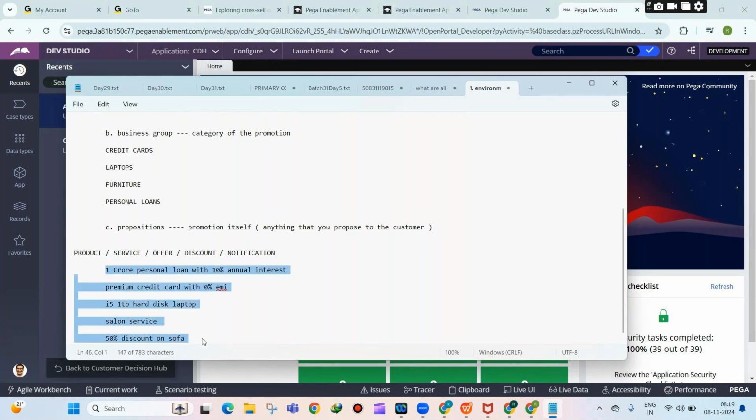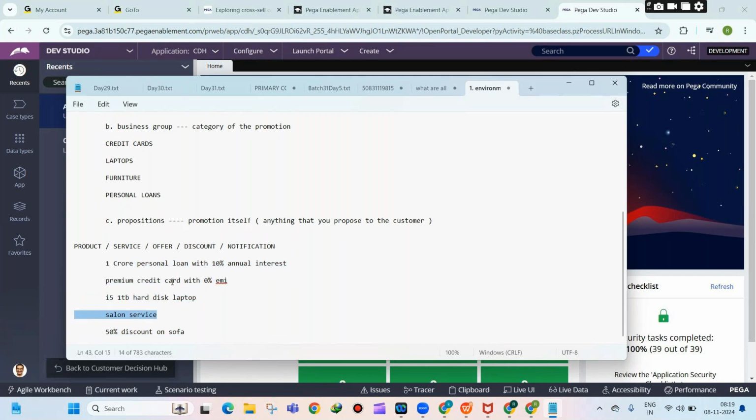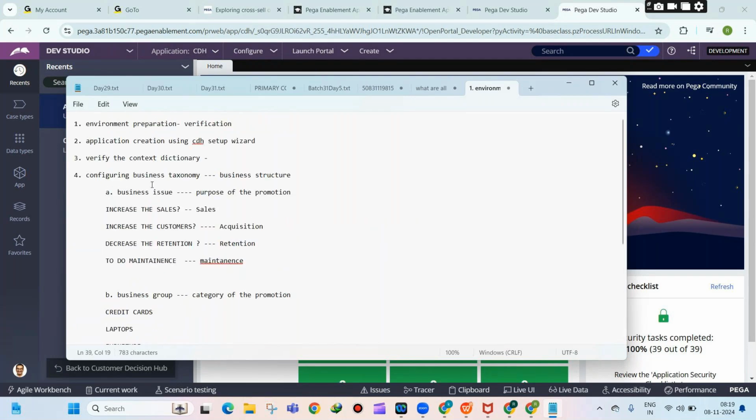So anything that you propose, that means when I say propose, you are expecting some response. Those all you call propositions. Because in all the places we are expecting some response, whether the customer is purchasing or not purchasing, whether the customer is accepting or not accepting this offer. So that you call a proposition here. Okay. So overall, the business taxonomy contains three components: business issues, business groups, and propositions.